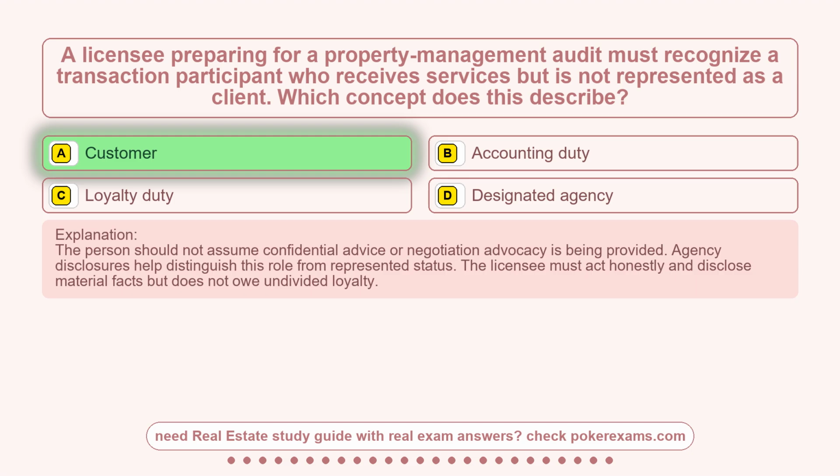The person should not assume confidential advice or negotiation advocacy is being provided. Agency disclosures help distinguish this role from represented status. The licensee must act honestly and disclose material facts but does not owe undivided loyalty.